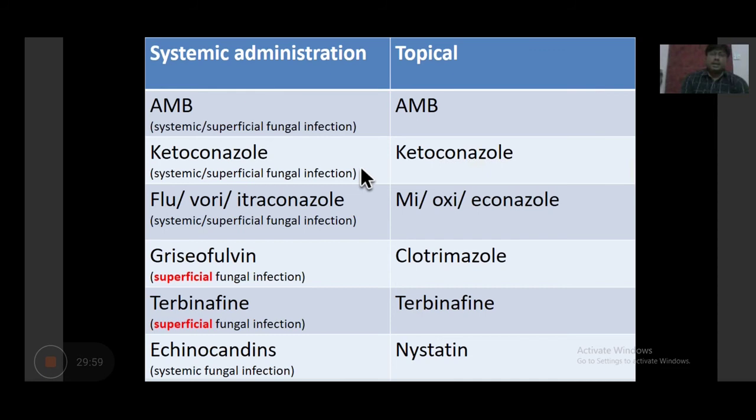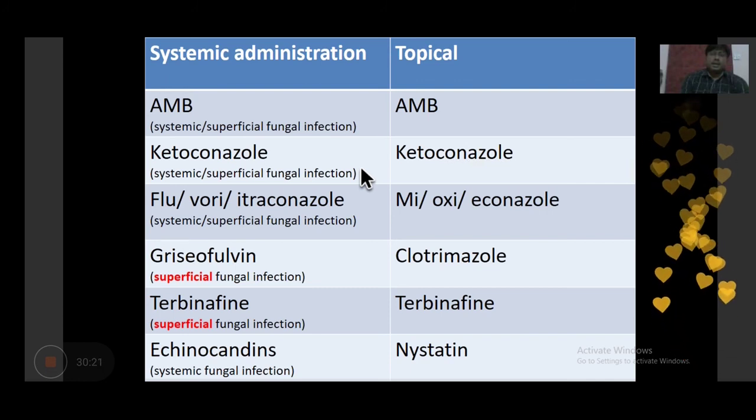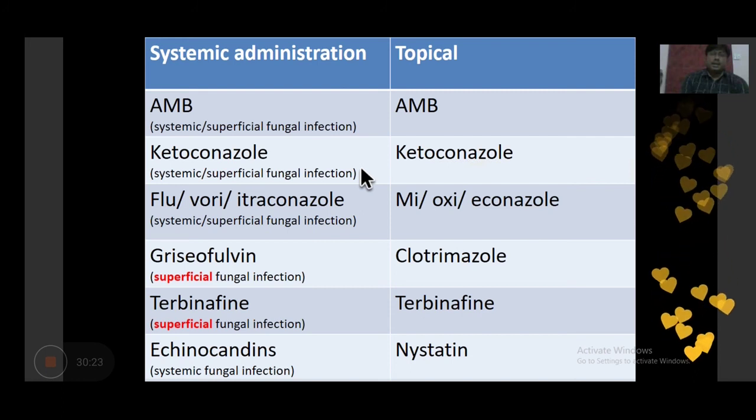Fluconazole has no topical preparation available. So if you want to give fluconazole by oral route and if you want to support it topically, you need to use some ketoconazole ointment or miconazole, oxiconazole, or nitroconazole ointment. So just remember, among triazoles, terconazole is the one drug which is topically available. Otherwise, all the rest of the triazoles are not topically available.